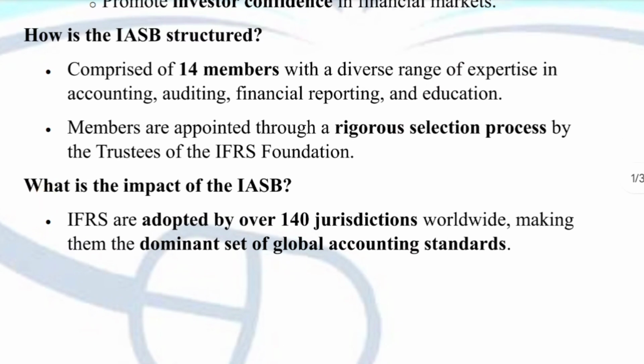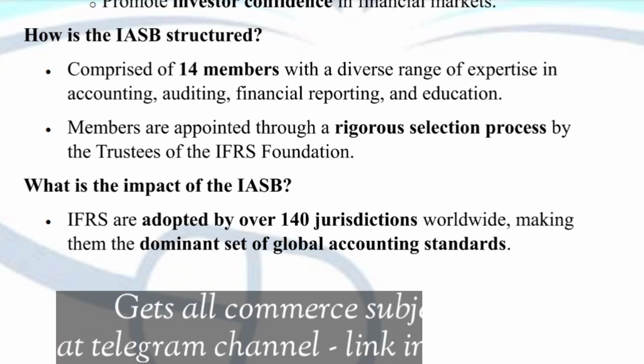Now the next point is, what is the impact of IASB? The IFRS made by the IASB are adopted by 140 jurisdictions worldwide. IASB rules, that is IFRS, are used by companies all around the world, especially in 140 countries nowadays.